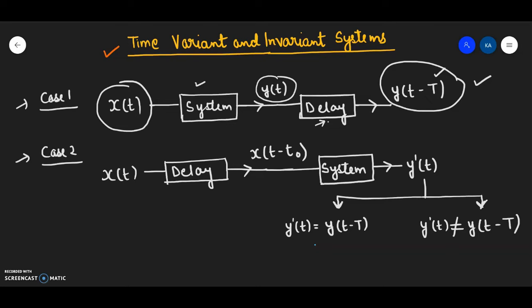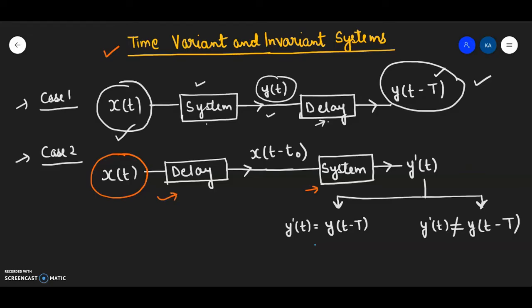In case 1, I have taken a signal x(t), passed it through a system, and the system has given me an output y(t), and I have delayed the output by t. Now in case 2, I have again taken the very same signal x(t). Before putting the signal into the system as an input, I have delayed the signal.